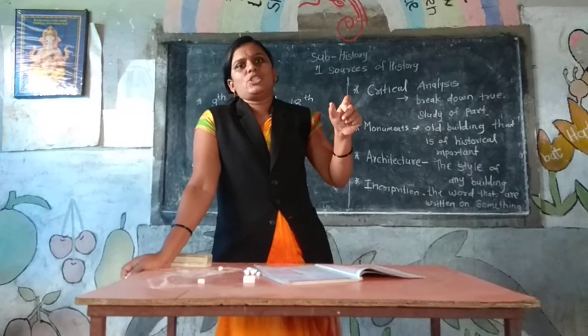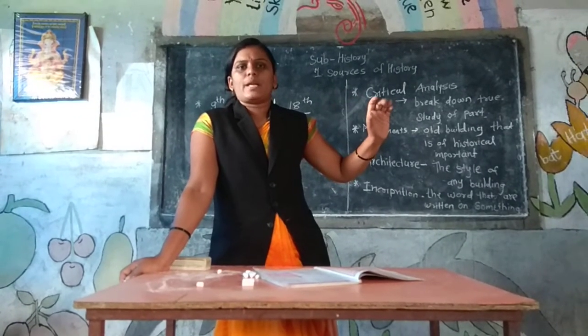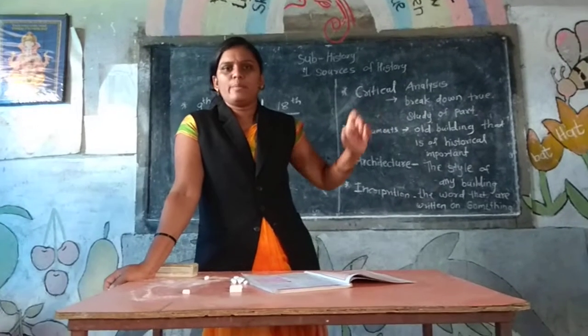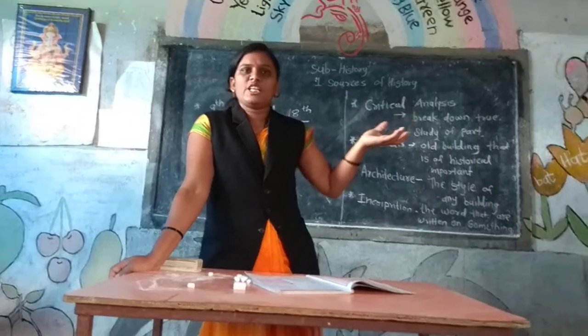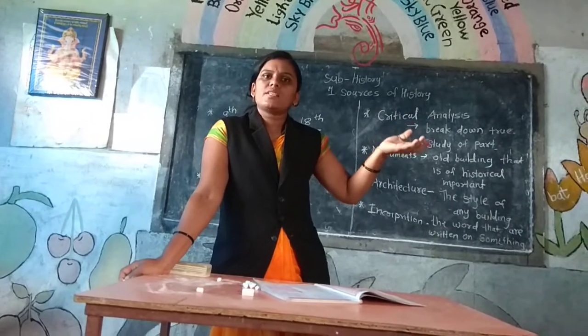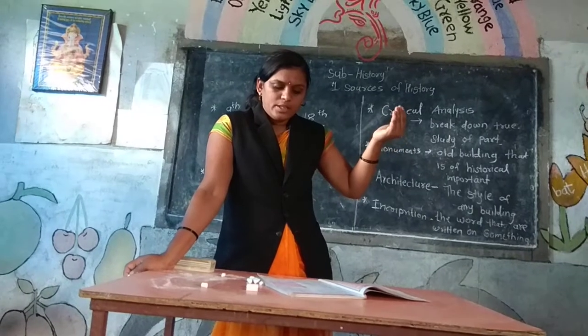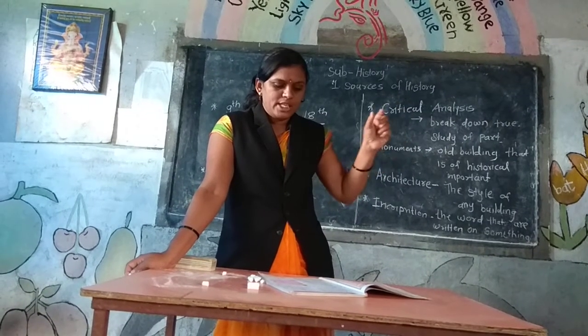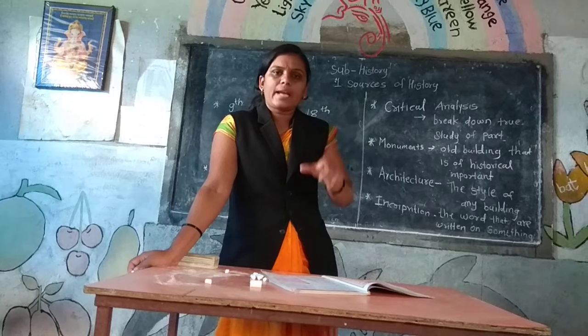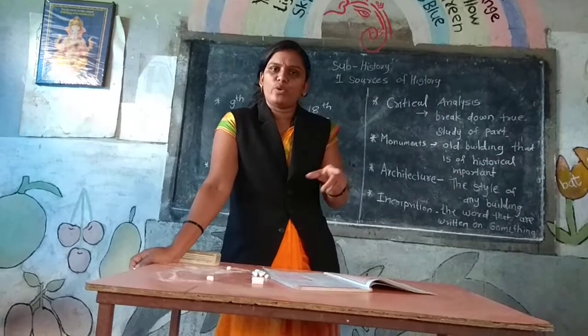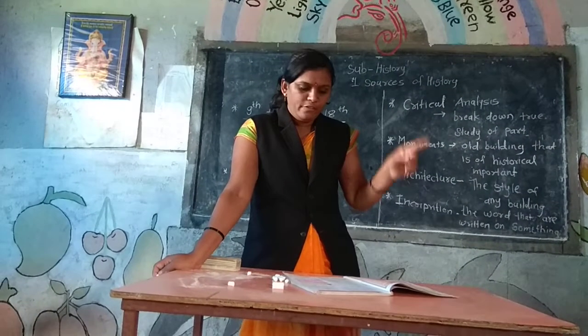For example, the Shivaji Maharaj period, Akbar period, Birbal period. These events are past events, but history gives us the information about these events.